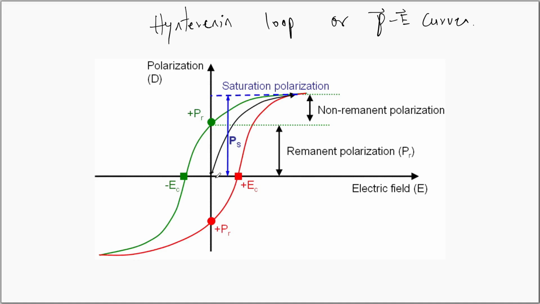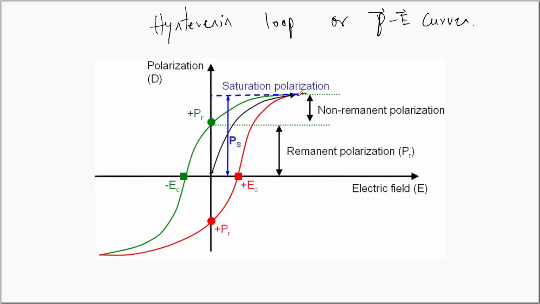When the electric field is increased from 0, the polarization increases initially quite fast. When the electric field is further increased, the polarization reaches a point beyond which it doesn't change even if you increase the electric field intensity. This is called the saturation polarization, which indicates that all the dipoles in the ferroelectric material are aligned in the given electric field direction.